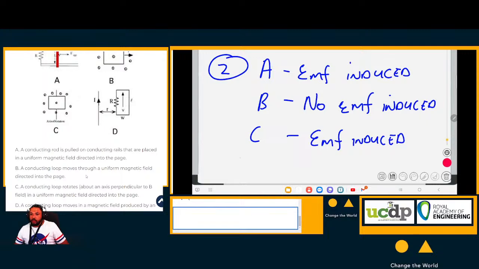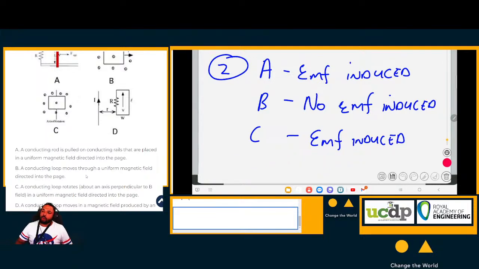I'll write it here. EMF is equal to negative N delta B A cos theta. This theta here is the angle between the area vector and the magnetic field, and that angle is constantly changing in this case. So an EMF will be induced. So an EMF is induced in C.